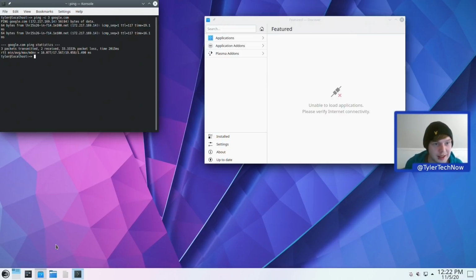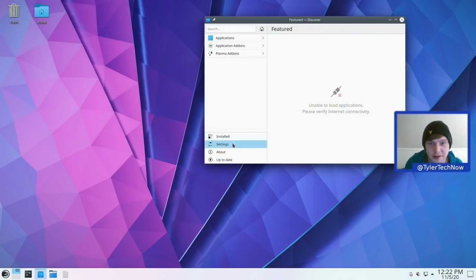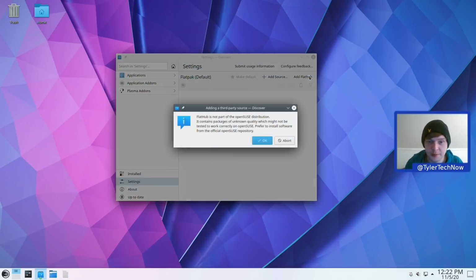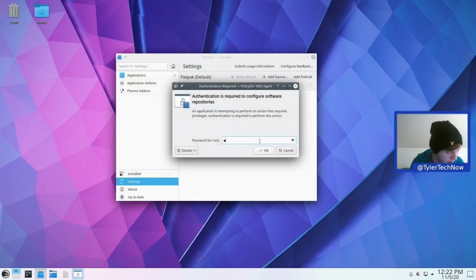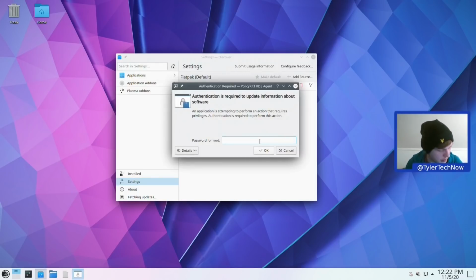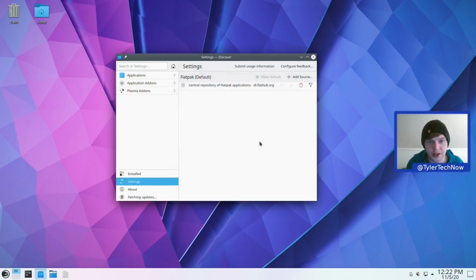Okay, so my internet appears to be connected, although I have been having a lot of issues with it as of late. But what we're going to do then is jump into the settings here and see what might be going on. Okay, so it's got an option for Flatpak default, add source, add Flathub. Okay, so I assume there's no actual software repositories for it to grab the applications from. So I guess if we just click add Flathub, okay, type in a password, and then that should go ahead and add the Flathub repository, and it should start populating. Just another password prompt, okay. And that should start populating the Discover store with all of the Flatpak applications from that repo. So I think that's done. We got no confirmation, but I'm just going to imagine it is. And there we go.